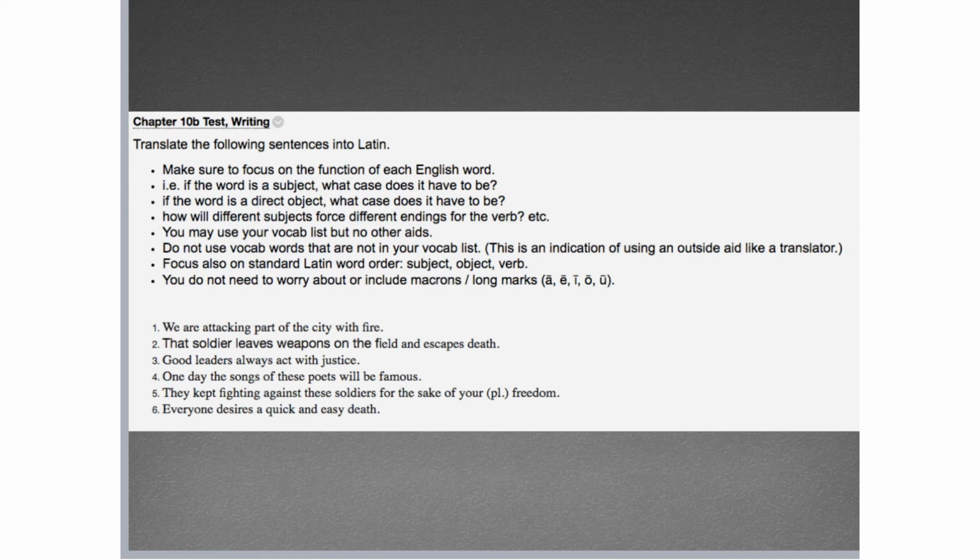All right, here is the writing. We're translating the English sentences into Latin. So we are attacking part of the city with fire. So, pugnamus, we are attacking partem urbis, part of the city.